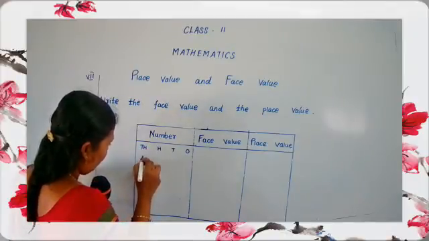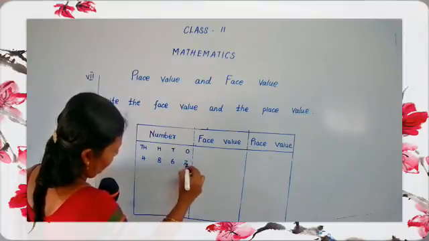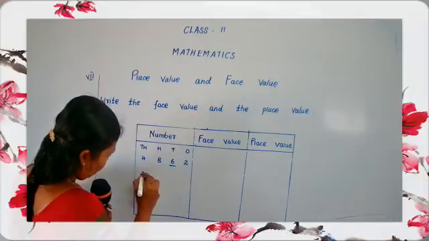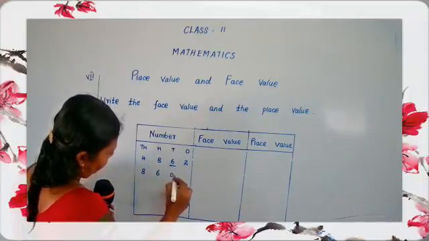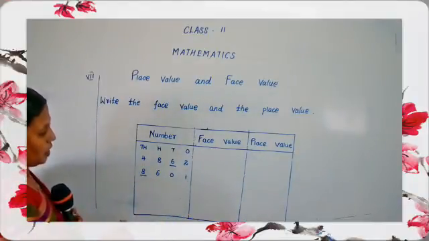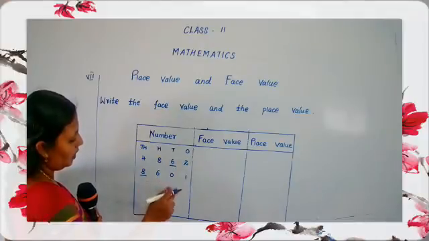Okay, the first one: 4862. The second one: 8600, 8601.